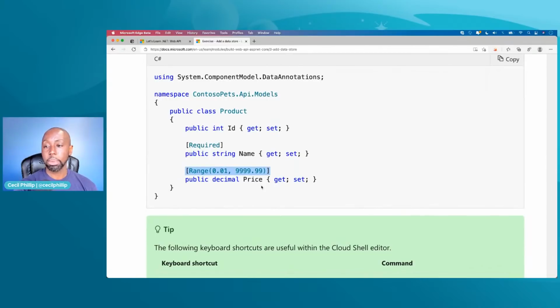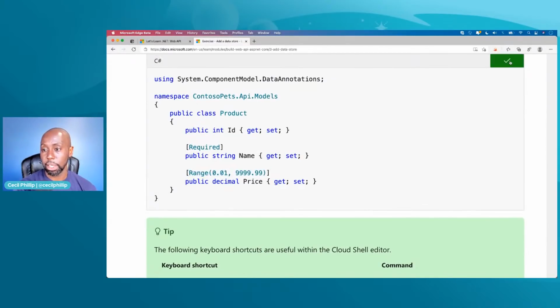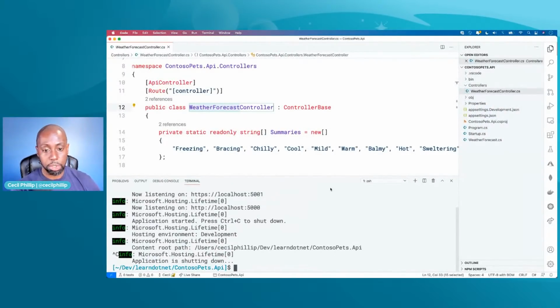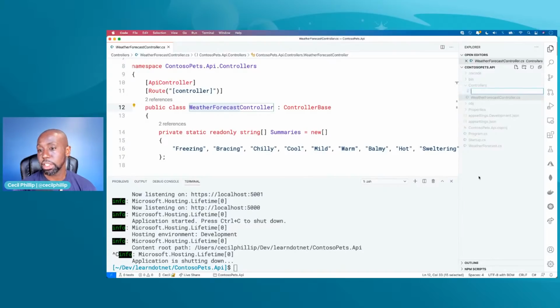So what I'm going to do is copy this. I'll hit this copy button that's on the UI. I'm going to head over to my API. I should probably stop it from running too, because I don't want to do that. And I'm going to hit the add button. And I'm going to add, actually, no, I'm not going to do that.